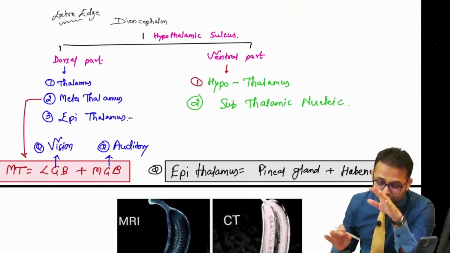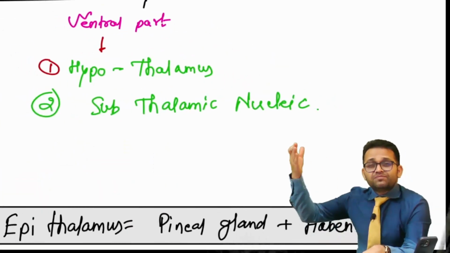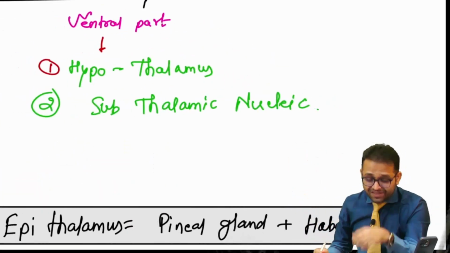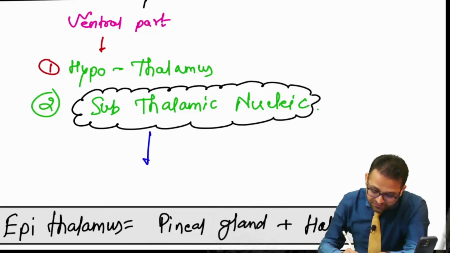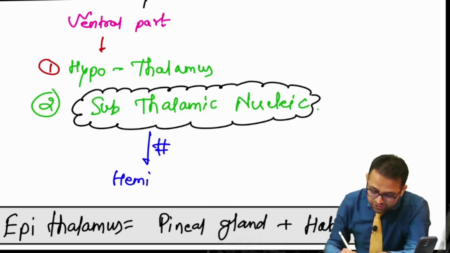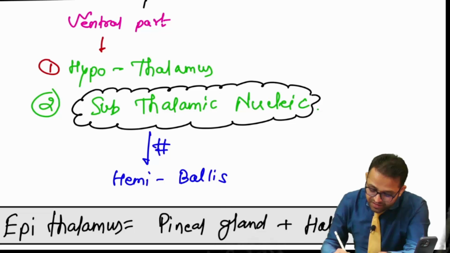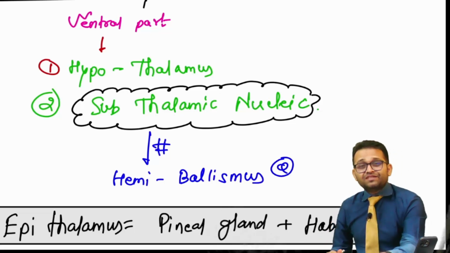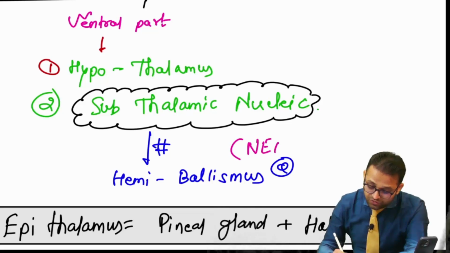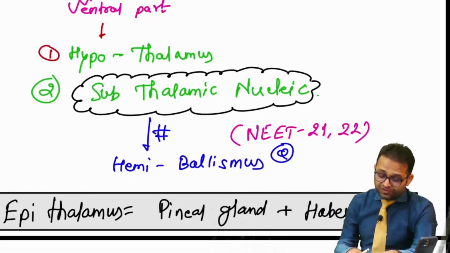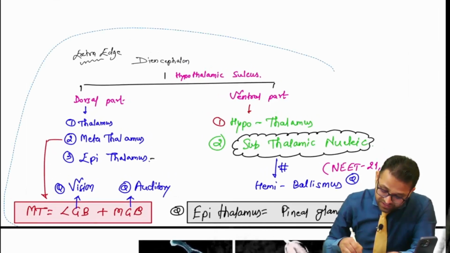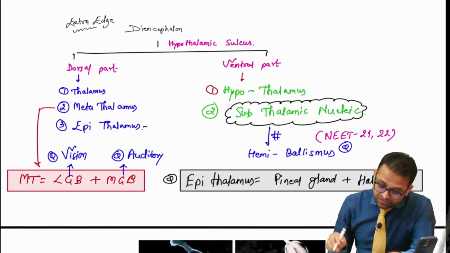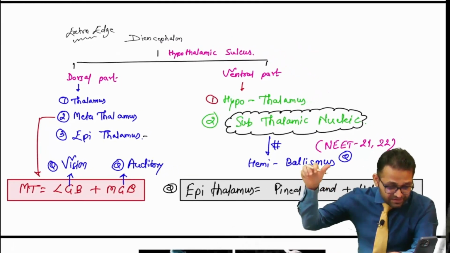But right now we are going to talk about the cadaveric image. Sir, hypothalamus is the center for control of the visceral activity and this subthalamic nucleus of Luys. Yes, if there is damage, there is a projectile throwing movement, ballistic movement in half of the body, hemiballismus. So this is the question from your NEET PG 2021 and 22, continuously repeated. Very important. So this is the extra age for all of you, the diencephalon. So you can take a screenshot of all these facts. Agree everybody? Getting the point?